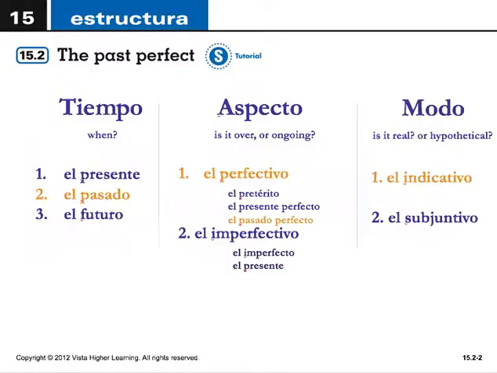So remember that every Spanish verb has the following three qualities: tiempo, when; aspecto, is it over with or ongoing; and modo, is it real and known or more hypothetical and speculative. The past perfect is, of course, pasado tense. Its aspect is perfectivo, just sort of like el pretérito, meaning these actions are over with and final. El presente perfecto is also one of them. We are in el modo indicativo.